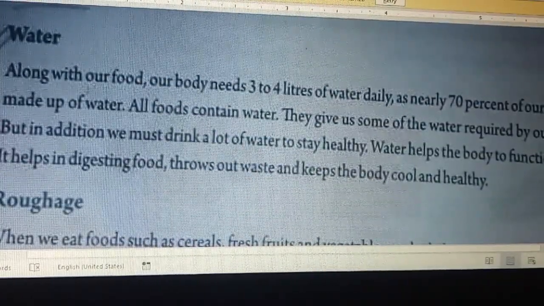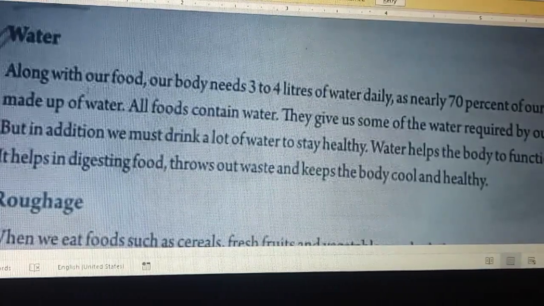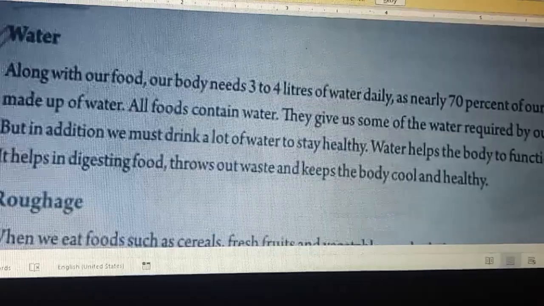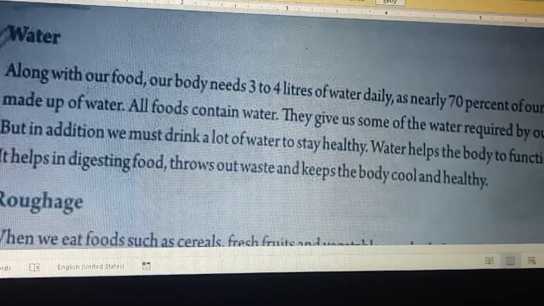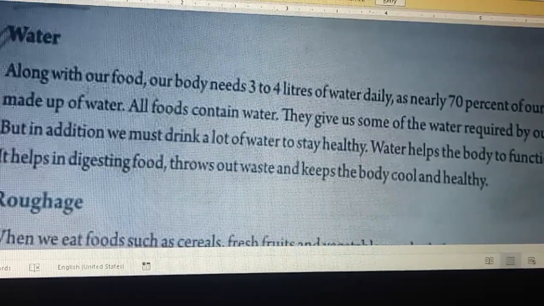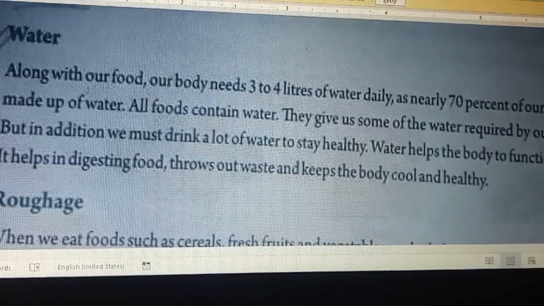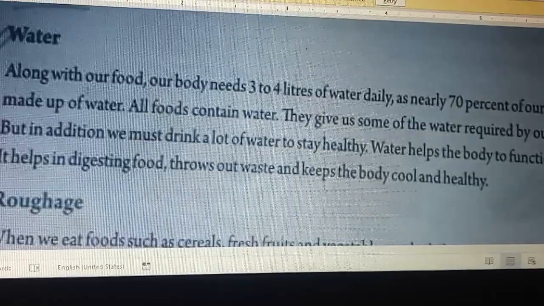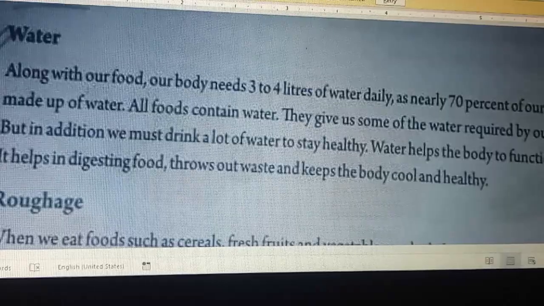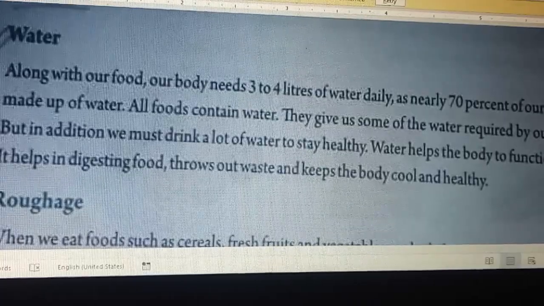Next we have water. Along with our food, our body needs 3 to 4 liters of water daily, as nearly 70% of our body is made up of water. All foods contain water. They give us some of the water required by our body. But in addition, we must drink a lot of water to stay healthy. Water helps the body to function well. It helps in digesting food, throws out waste, and keeps the body cool and healthy.